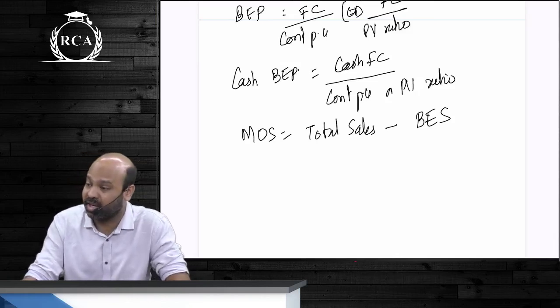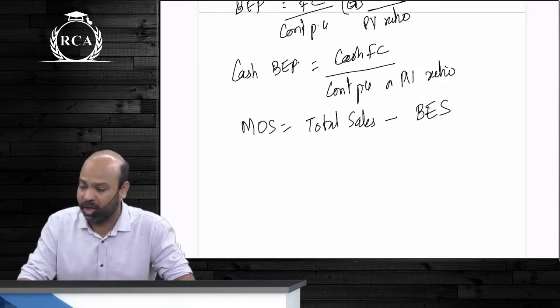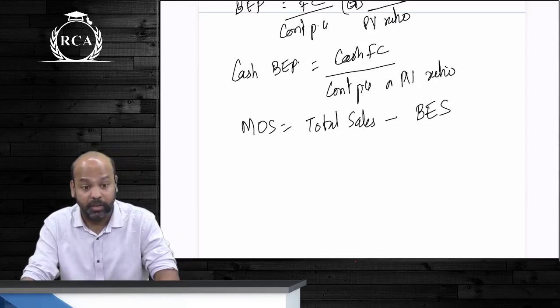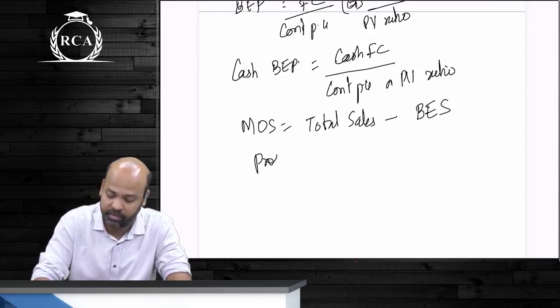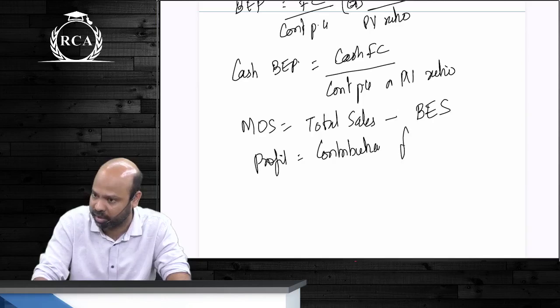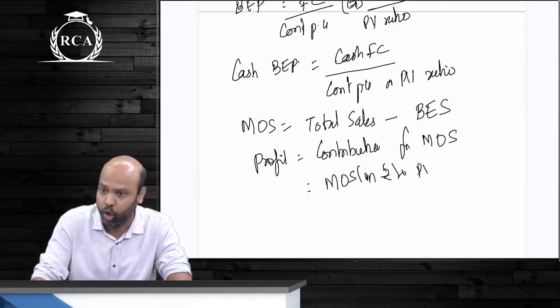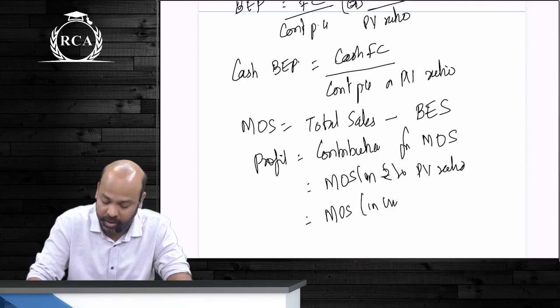Now, because you have already recovered the entire amount of fixed cost from your break-even sales, whatever is the amount of contribution that you are realizing from margin of safety itself will be your profit. Profit is nothing but the amount of contribution that you receive from margin of safety. For this you can write margin of safety in rupees multiplied by PV ratio, or you can also write margin of safety in units multiplied by contribution per unit.